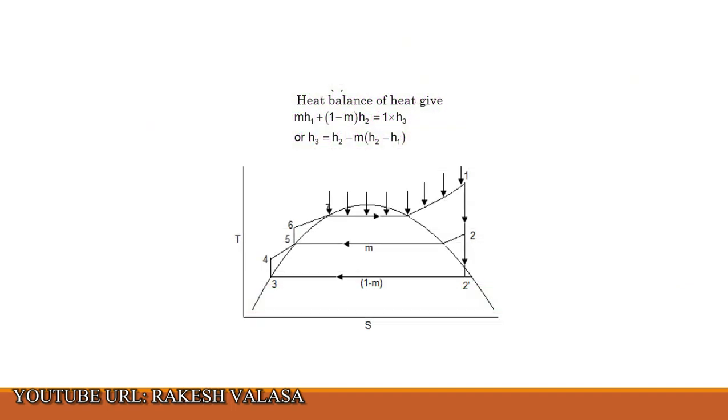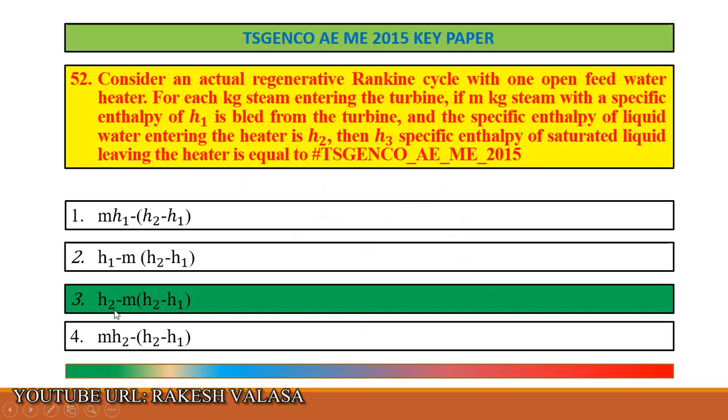Let us see the explanation. You can see the Rankine cycle with regeneration process on the T-S diagram. Now apply the heat balance: heat entering equals heat leaving, that is m h1 plus (1 minus m) h2 equals 1 times h3. Now h3 equals, simplifying this, h2 minus m (h2 minus h1). So the correct answer is option 3, that is h2 minus m (h2 minus h1).